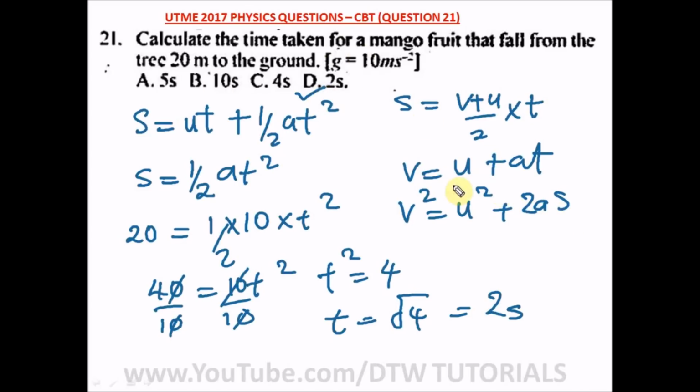So in whatever questions, you know how to relate it when you are given velocity, acceleration and speed, so you know how to pick from your equations of motion. All right, so the right option here is option D.